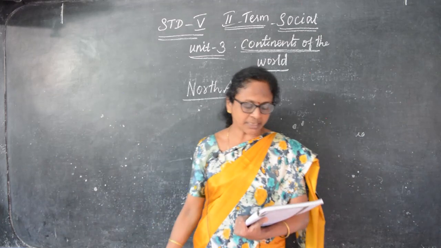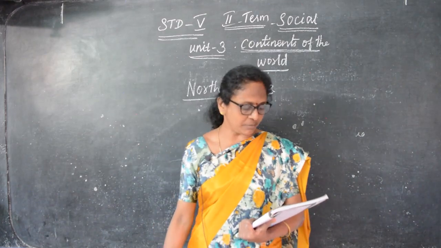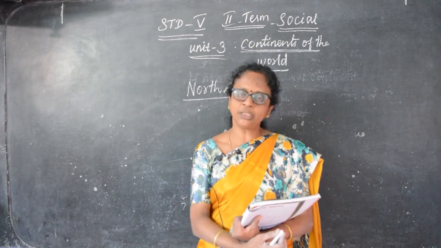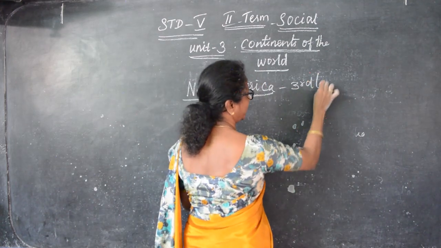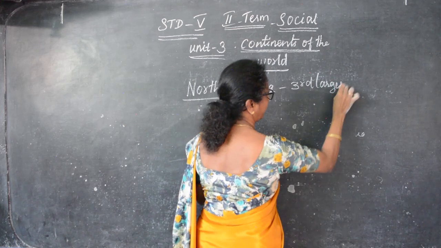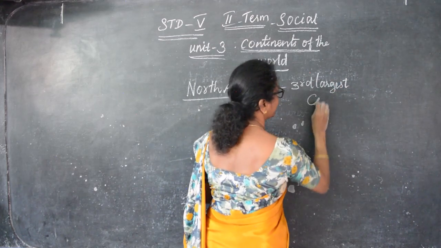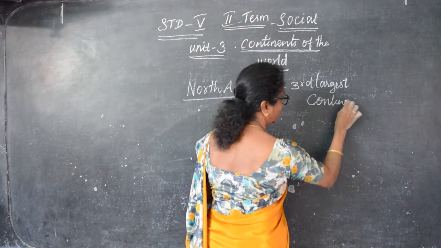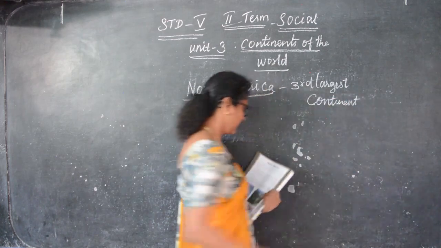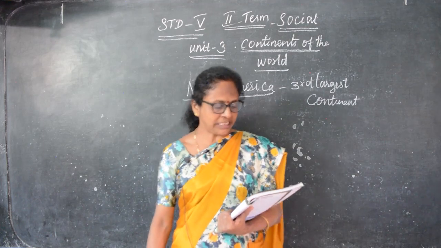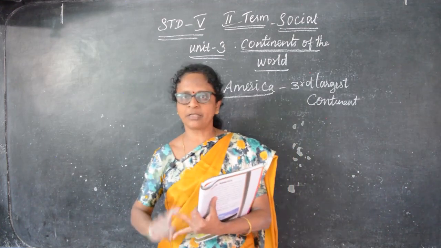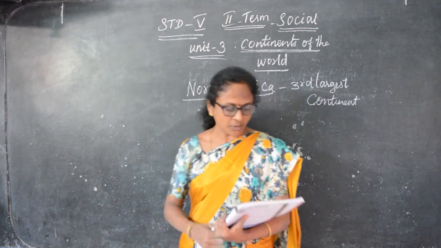North America is entirely within the northern hemisphere. This is the third largest continent in the world, following Asia and Africa. First Asia, after that Africa, and now this is North America.